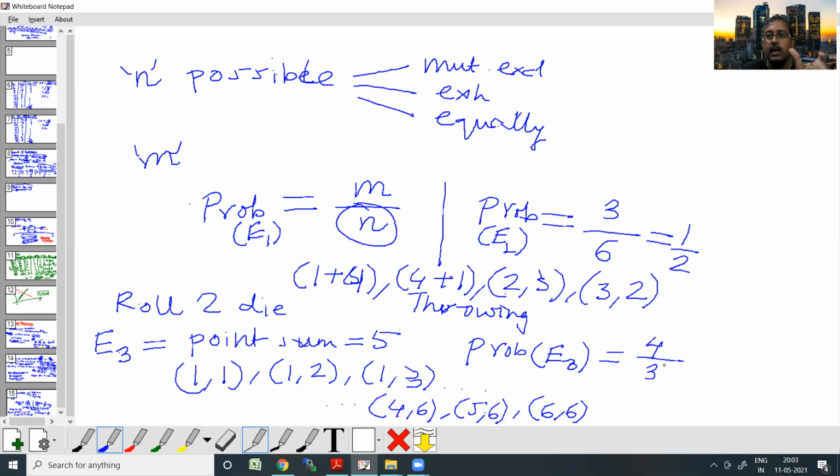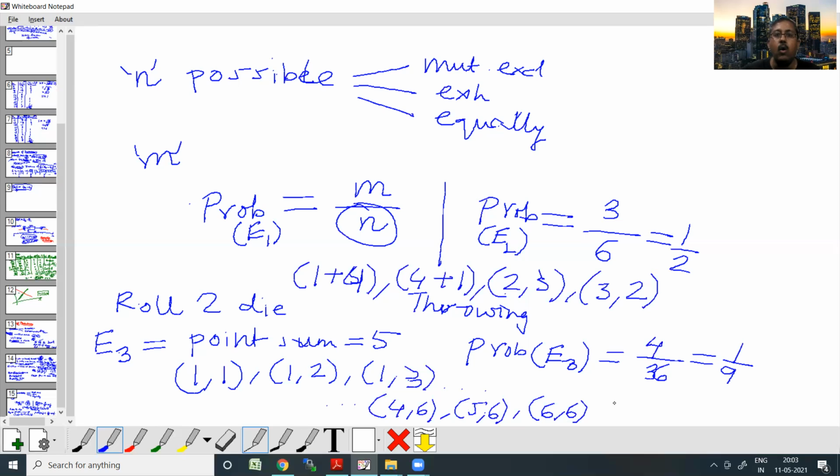For each of them, you can have 6 options, 6 into 6, 36. So 36 is the total number of possible outcomes, which are mutually exclusive, exhaustive, and equally likely. So what is the probability now? It is coming as 1/9, the probability of the event E3, which is point sum as 5.